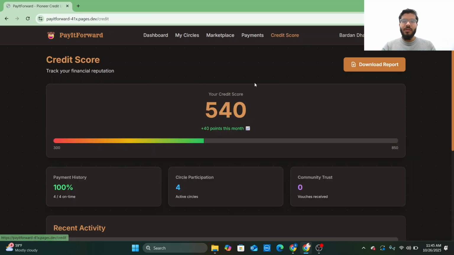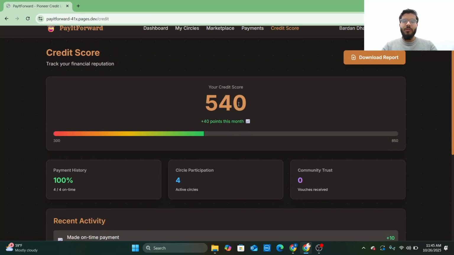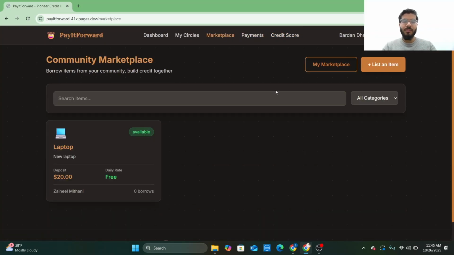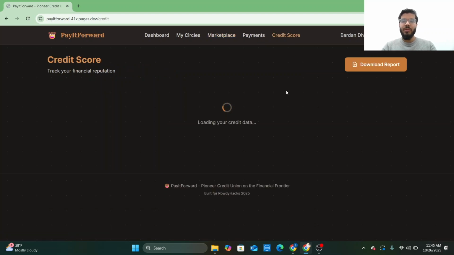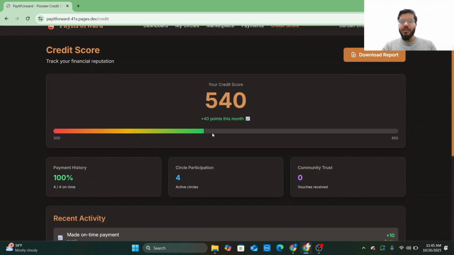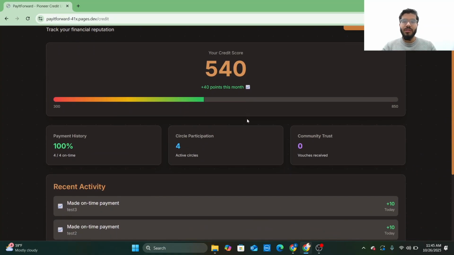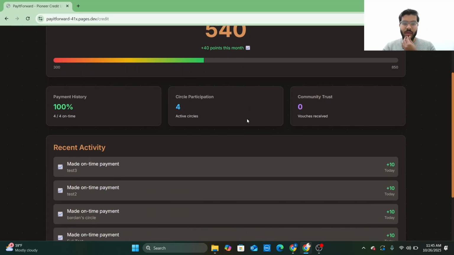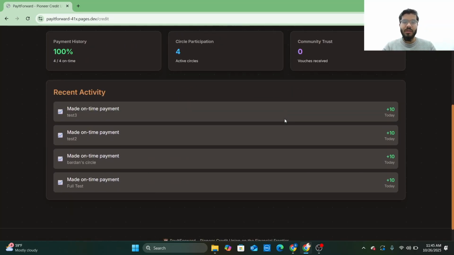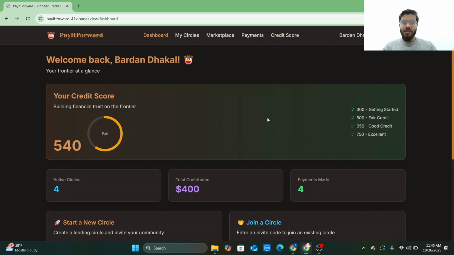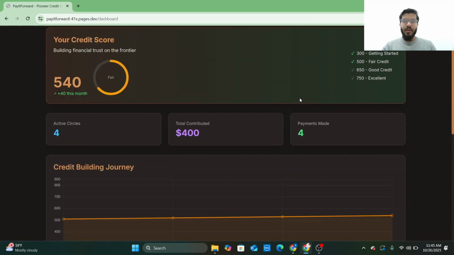And we have another thing called credit score. The way the credit score works is by the number of payments that you make on time. So for example, even on Marketplace, if you list an item, and they return it on time and you get it on time, your credit score increases based on that. It's kind of like a trust perspective on both ends, so the user knows that you're trustworthy to give an item or even make payments. So for example, a couple of items right here, and your recent activity goes down here. And the dashboard is right here. That's another part, same thing.